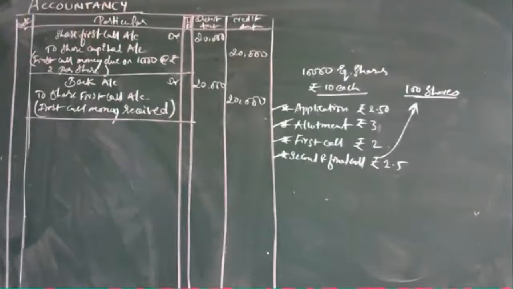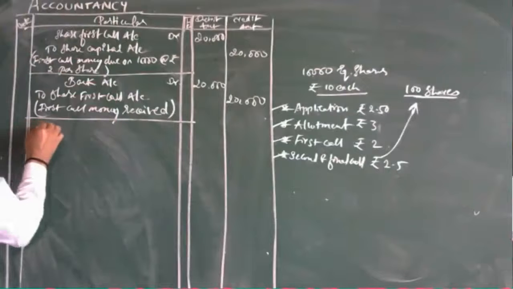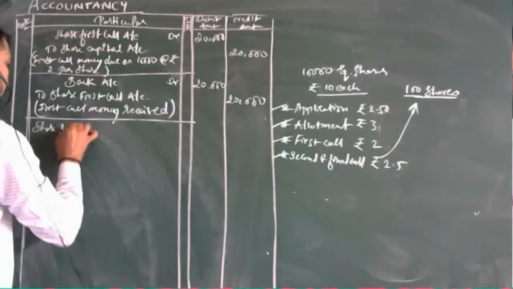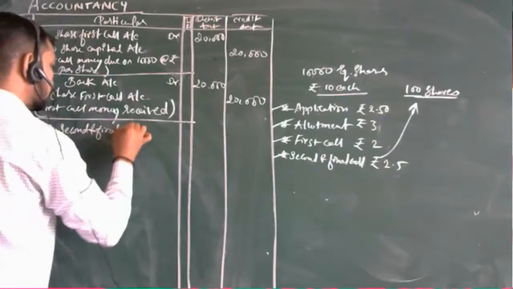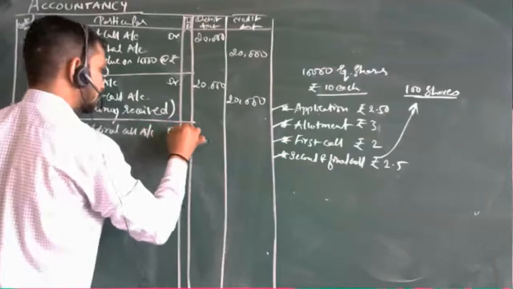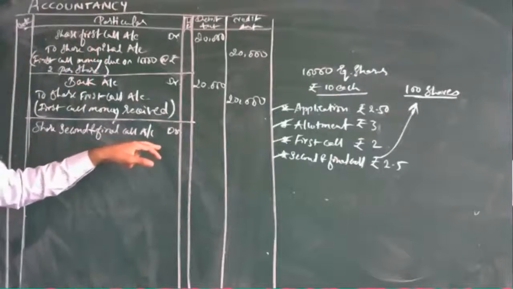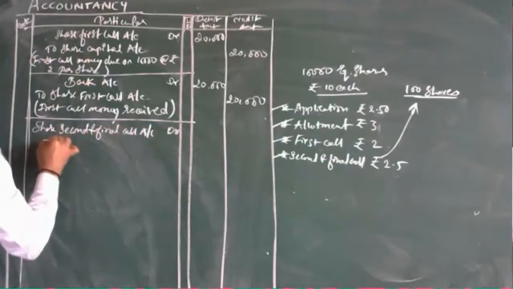See, second and final call account debtor to share capital account.